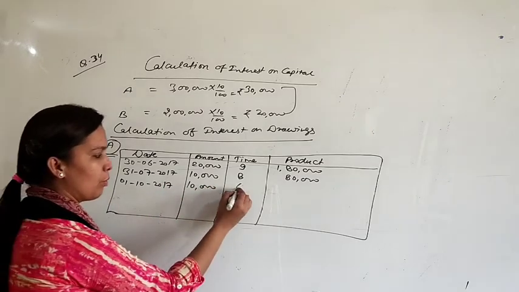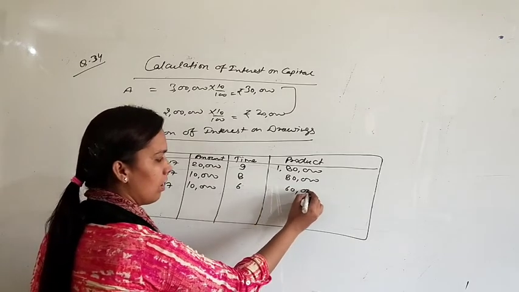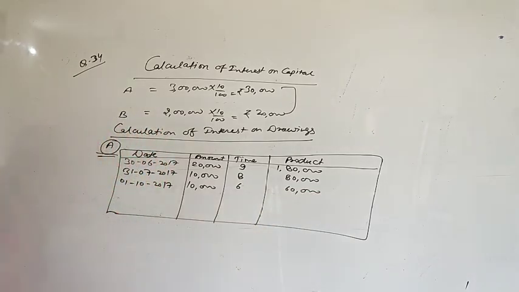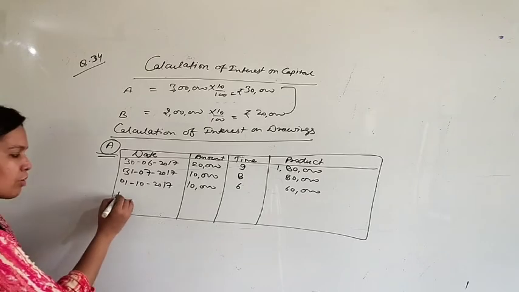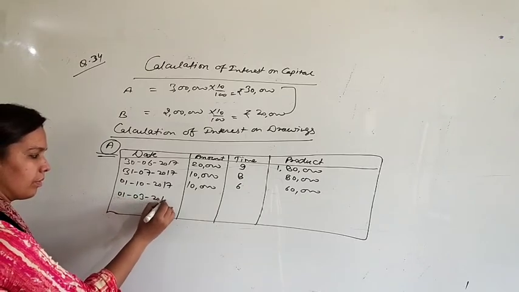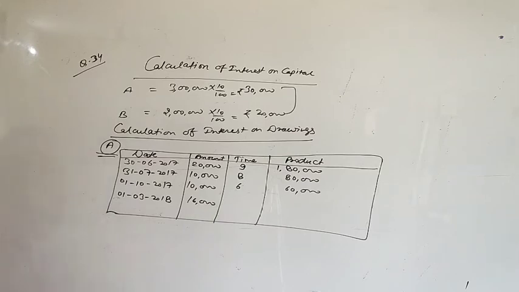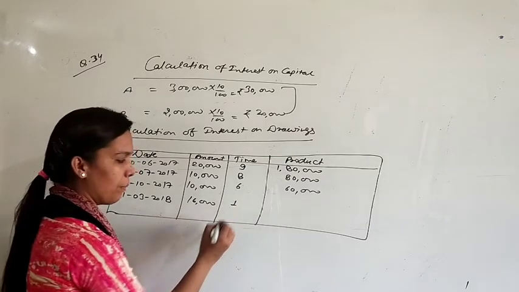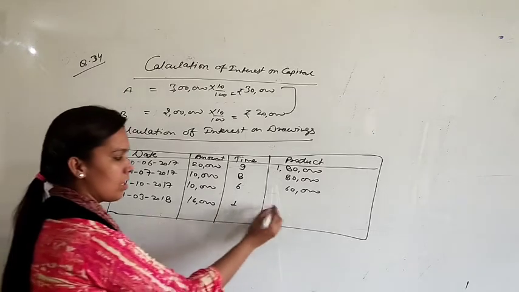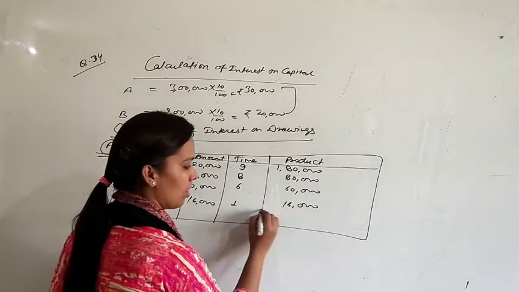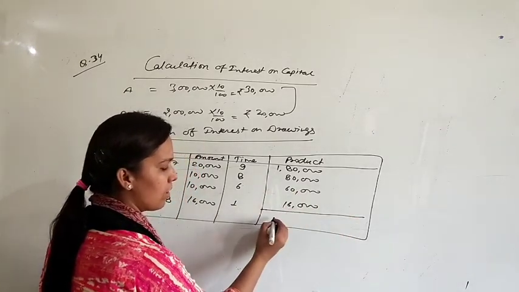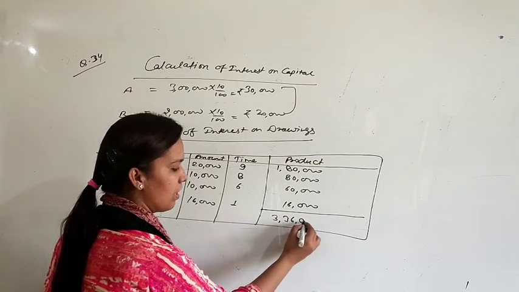Now count from October to March, 6 months, so 60,000. And the last drawing, 1st March 2018, and the amount is 16,000 rupees. Okay, 1st March means he will pay interest only for 1 month. 16,000 multiplied by 1 is 16,000. Total of all products is 3,36,000.